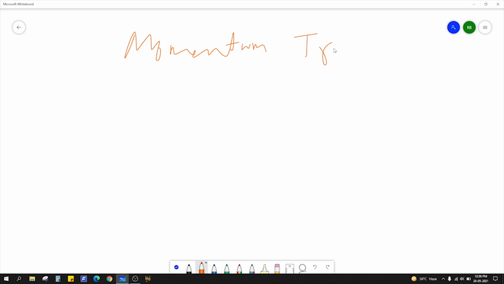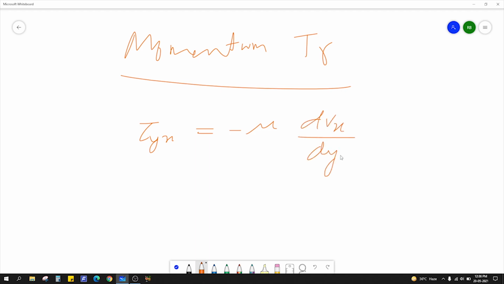So we'll say momentum transfer. You already know Newton's law of viscosity. You generally write tau yx is equal to minus mu dVx by dy.